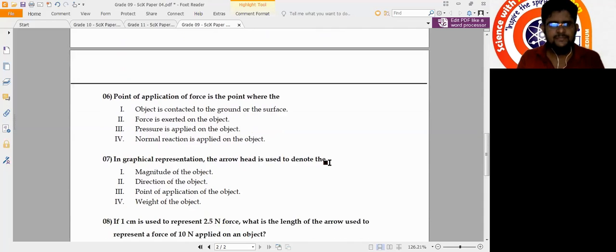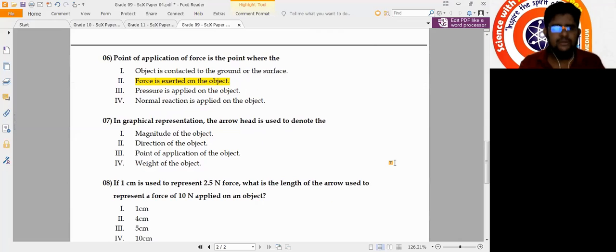Question number 6. Point of application of force is the point where. Point of application means that is the point exactly where the force is applied on an object. Accordingly, object is contacted to the ground or the surface. Wrong here. Force is exerted on the object. That is a correct statement. We look at the next answers too. Pressure is applied on the object is also wrong. Normal reaction is applied on the object is also wrong. So the answer number 2, force is exerted on the object.